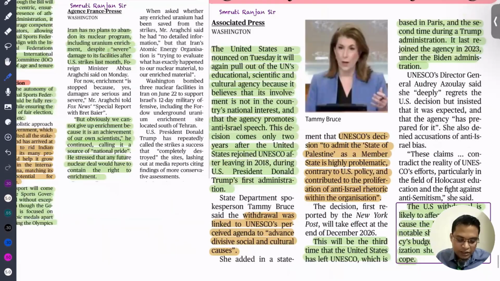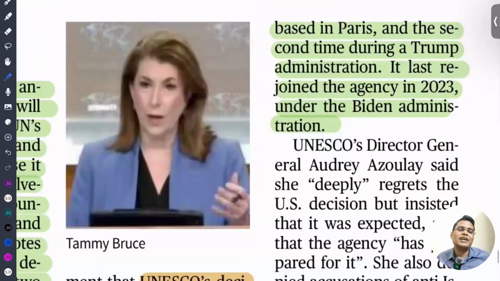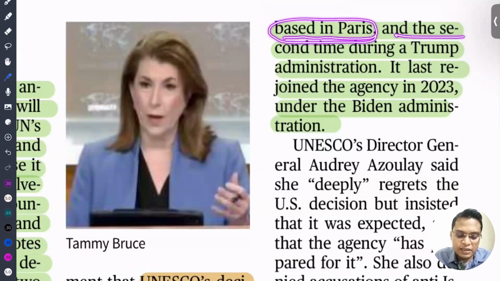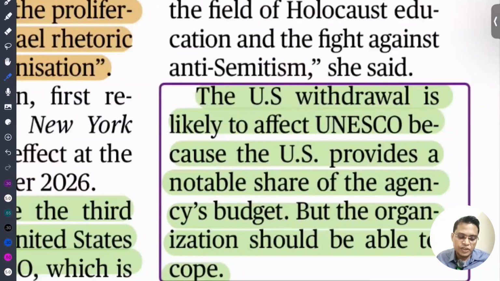So this will be the third time the USA has left UNESCO. This is not the first time. You can understand why, under Donald Trump, they are against the global order. They are trying to impose their unilateral action throughout the world. Its headquarters is located in Paris. The second time was during the Trump administration, and it rejoined again in 2023 under Joe Biden. So what is the impact of the USA's withdrawal? UNESCO gets a significant amount of funding from the USA. If the USA is withdrawing from UNESCO, they might face a funding problem.